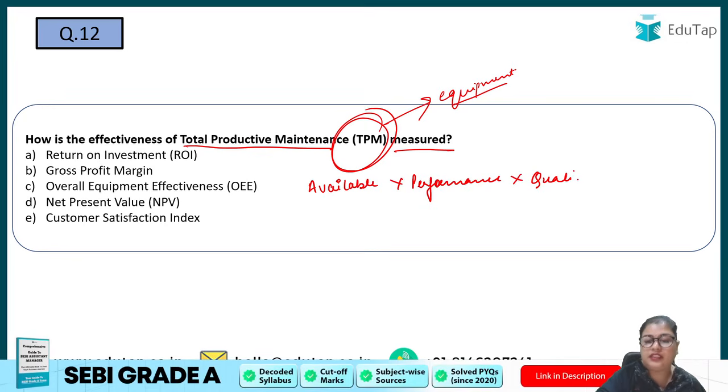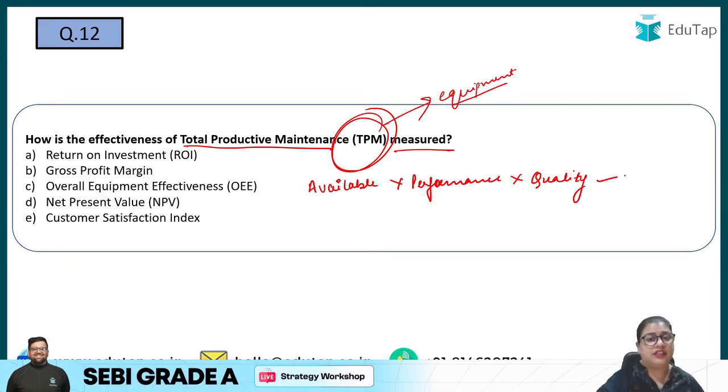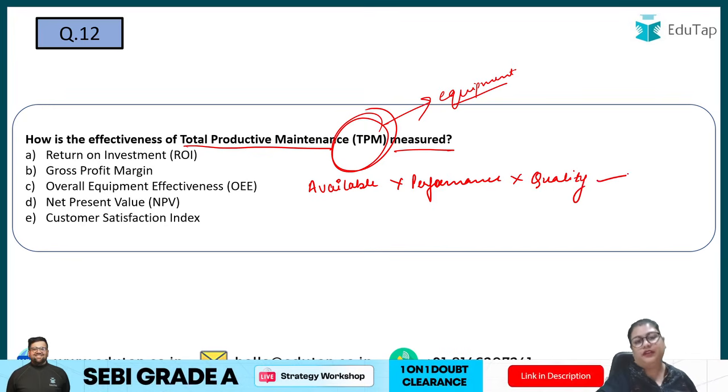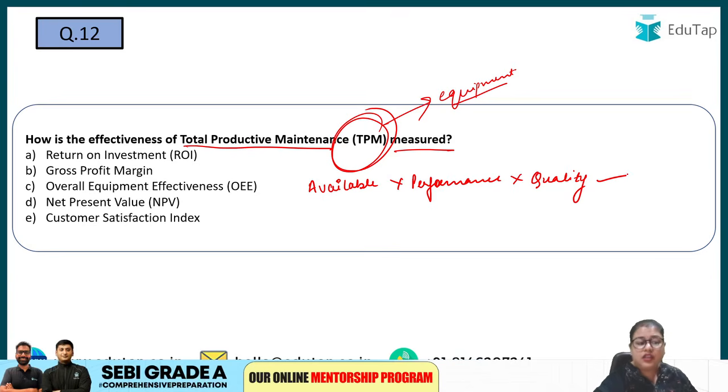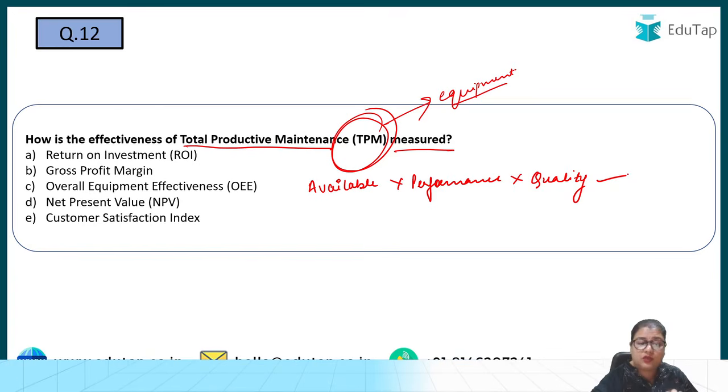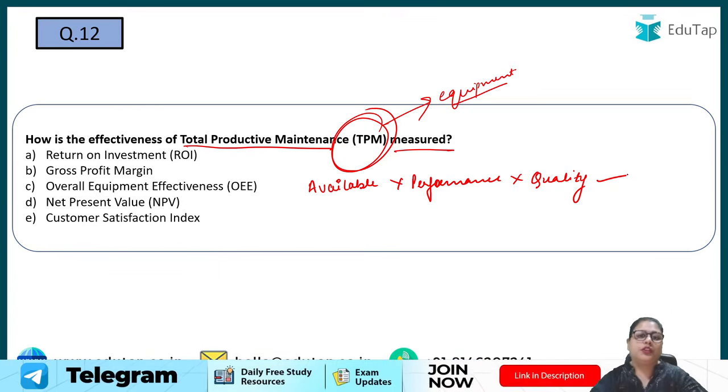So availability, performance, and quality are measured in the overall equipment effectiveness. It shows how effective the equipment is in producing certain goods: how much it is available, how it is performing, and what quality of products it is producing.